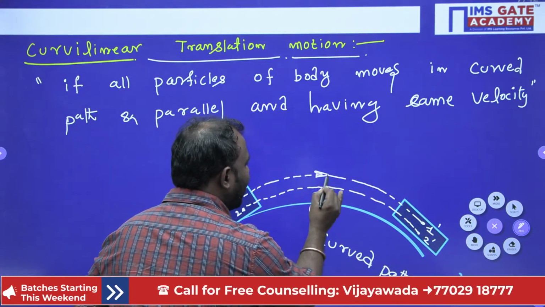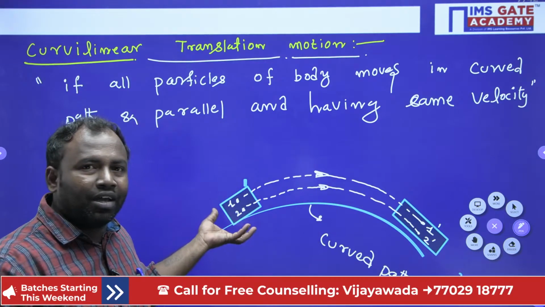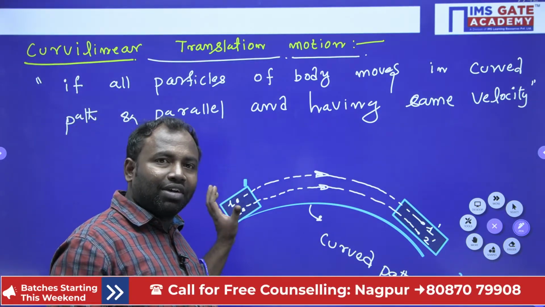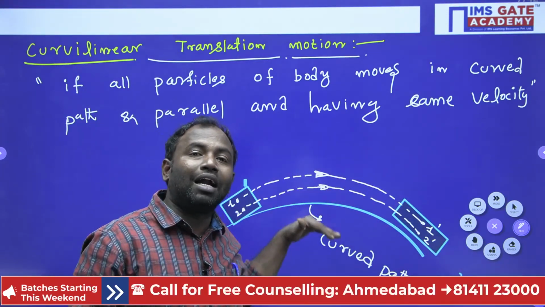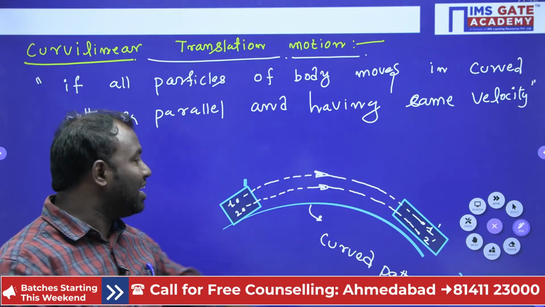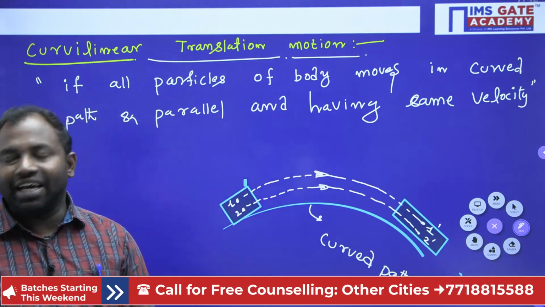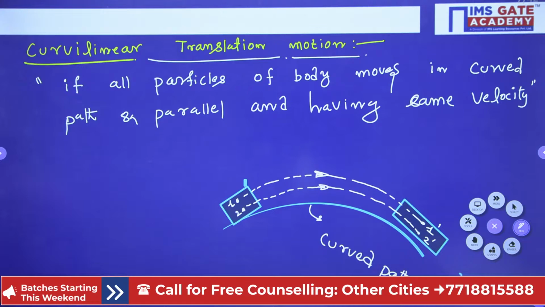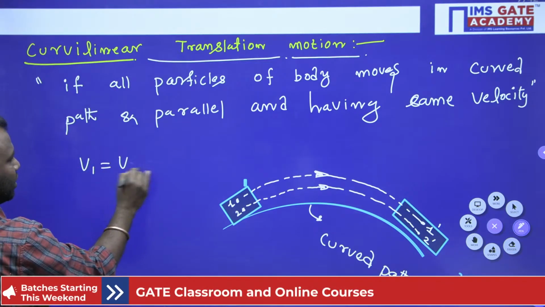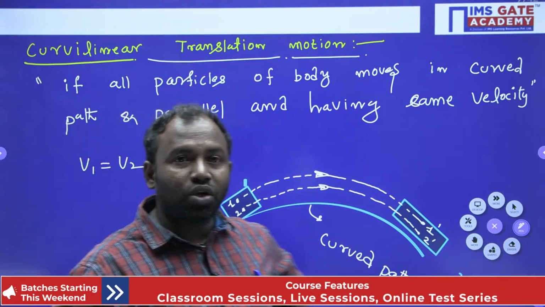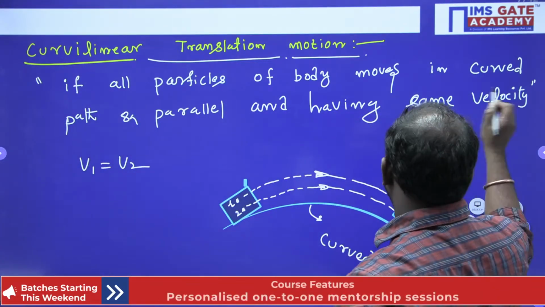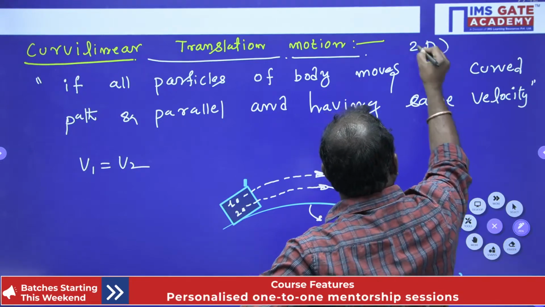So particle 1 and particle 2 in the body are moving with a certain velocity in a curved manner, and the curved paths are also parallel to each other, so we consider it as curvilinear translation motion. Now here V1 is equal to V2, that means the velocity of particle 1 is equal to the velocity of particle 2. So here we consider it as a 2D translation.